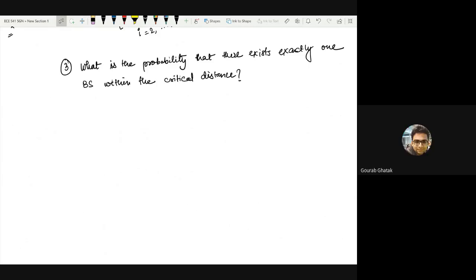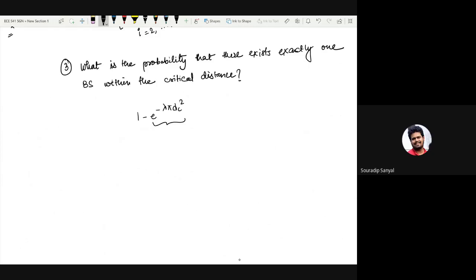This is from the Poisson point process. Yes. 1 minus e raised to the power minus lambda pi dc square. Are you sure? What is this probability?